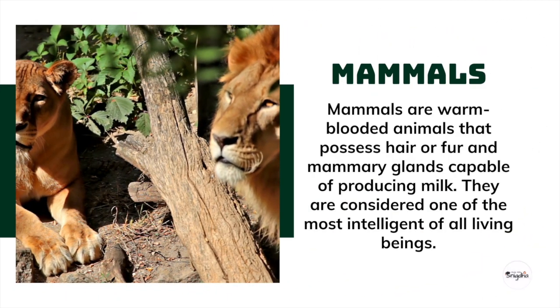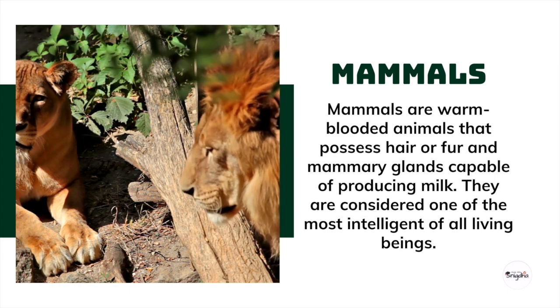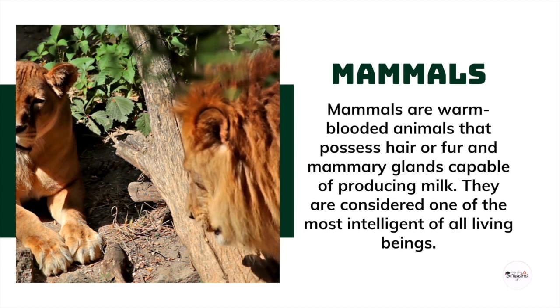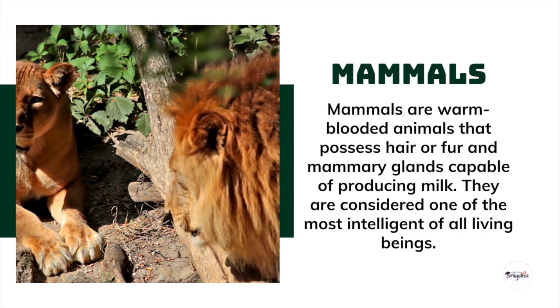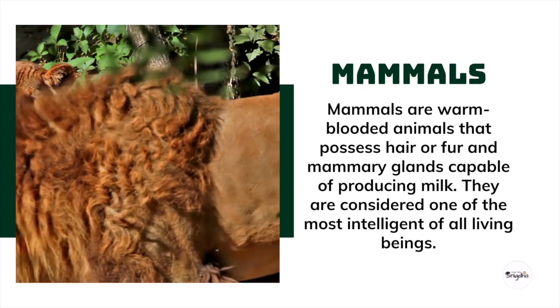Mammals. Mammals are warm-blooded animals that possess hair or fur and mammary glands capable of producing milk. They are considered one of the most intelligent of all living beings.